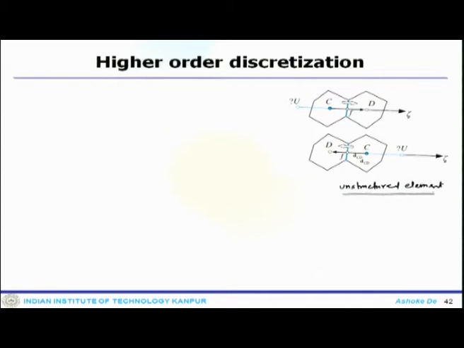One can see the unstructured elements, the cell which we are concerned of, the element C, and at the face the local velocity is in this direction. So, the D would be the downstream node and the upstream would be U, and then the other way, if the local velocity is in this direction, then this would be the D, this is C, and then there would be an upstream node.